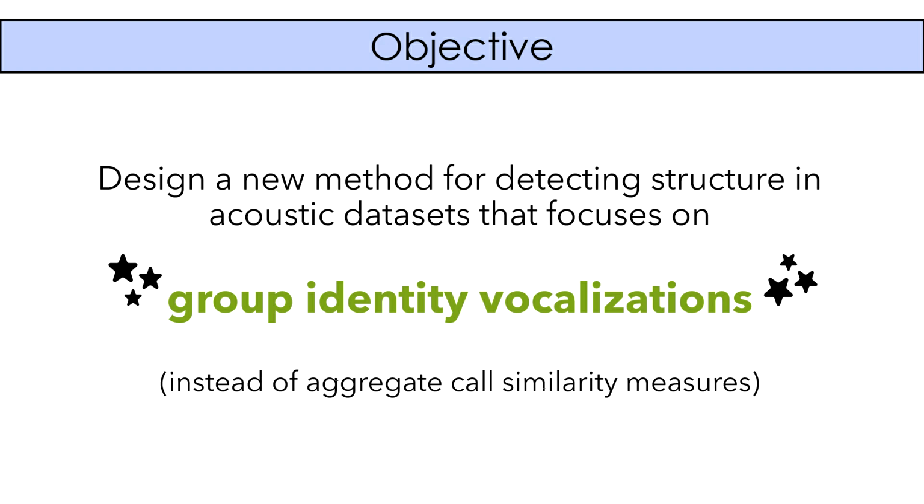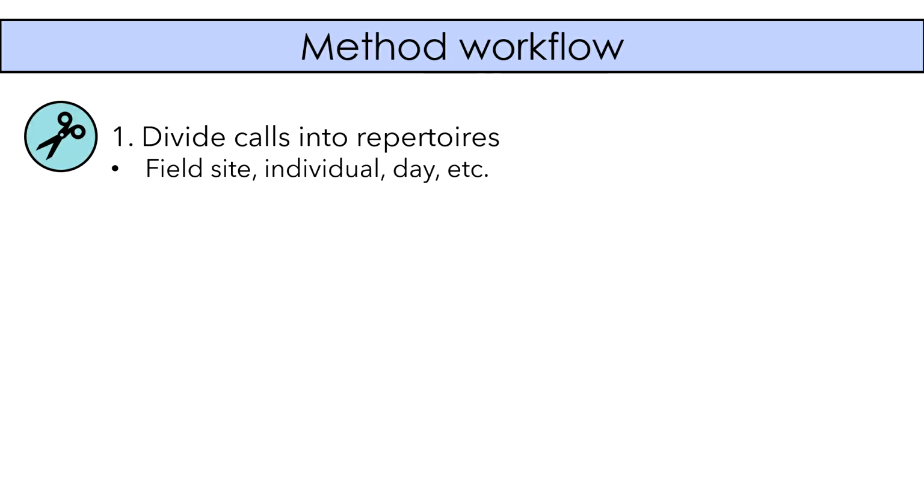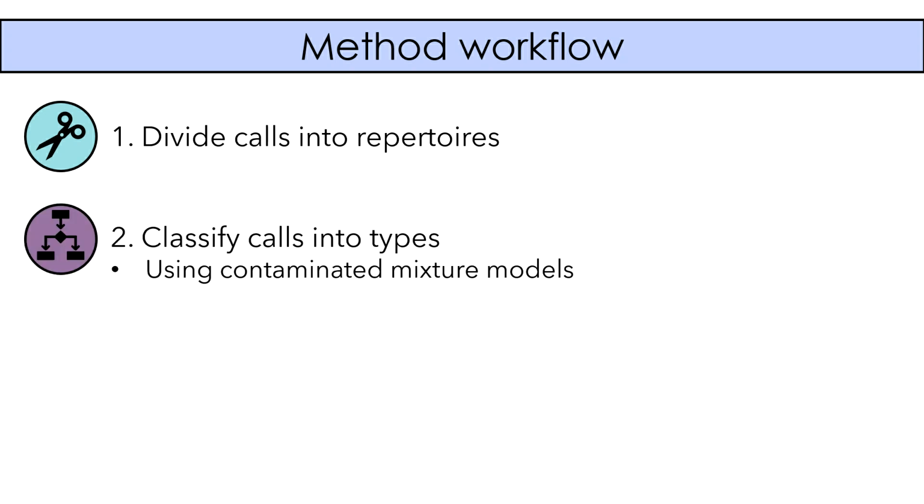With that in mind, we began designing a new method for detecting structure in acoustic datasets, like my sperm whale dataset. And this method focuses on group identity vocalizations instead of on aggregate similarity measures of calls. In this new method, we first divide calls into repertoires. This can be done by individual or field site or year or day, depending on the dataset.